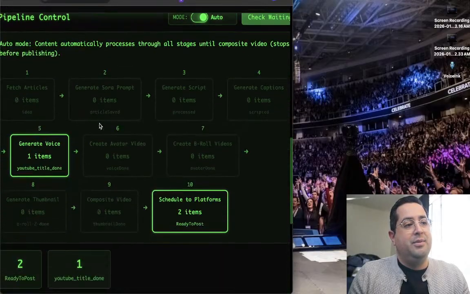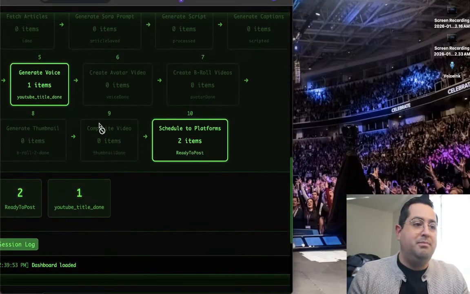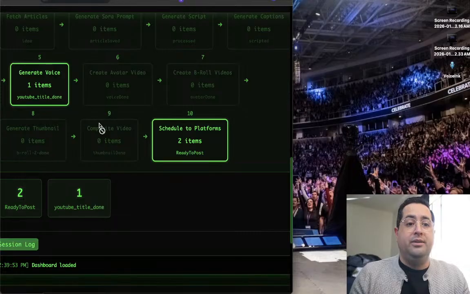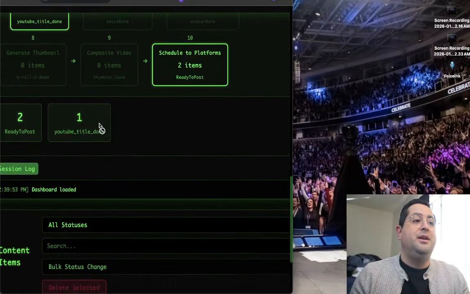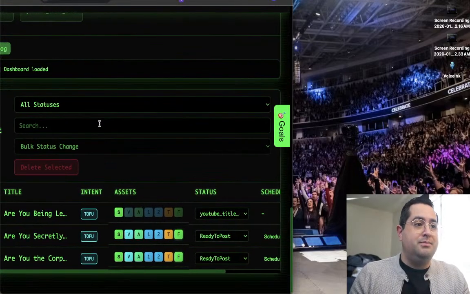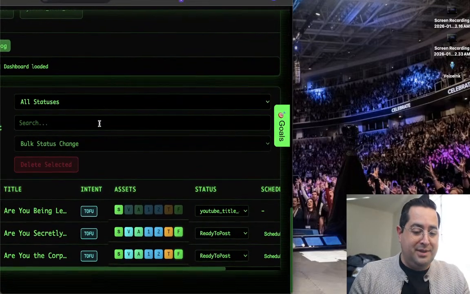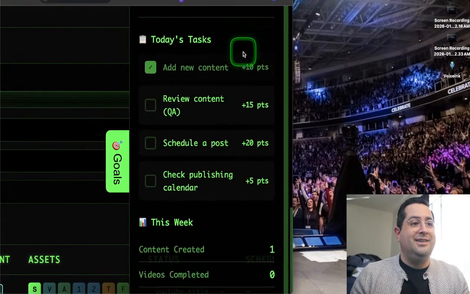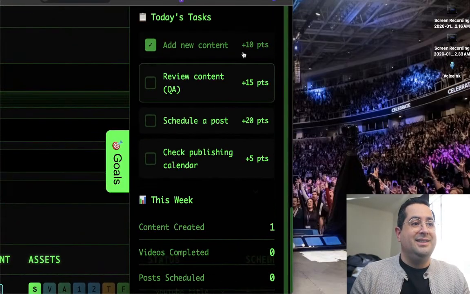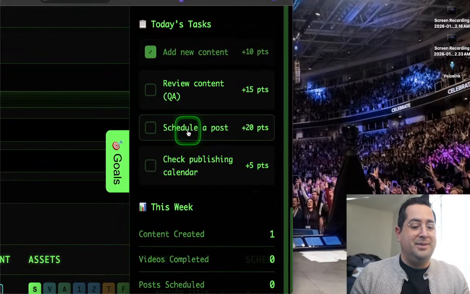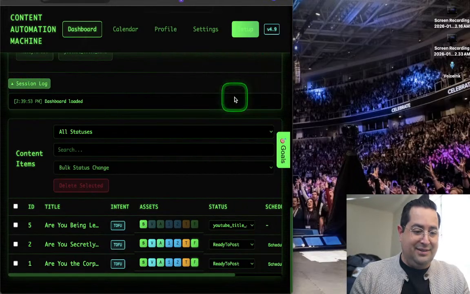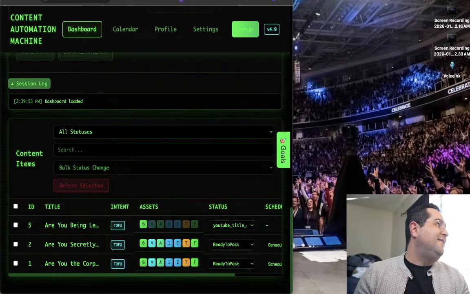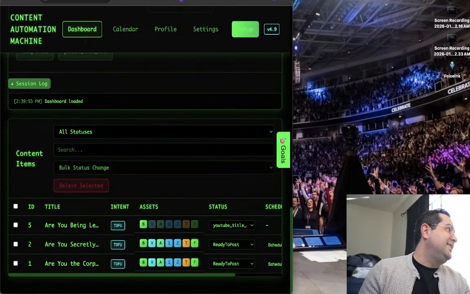Now it's going through the factory process. This is a clone factory. This is my clone factory that is pumping out clones. We're going to get a clone in a minute. Also, there's a little gamification where you get points if you do each of the steps, which I'm excited for. So, very, very nice.